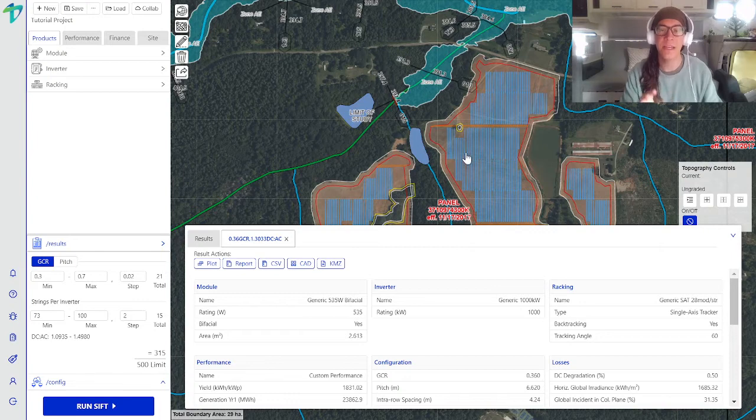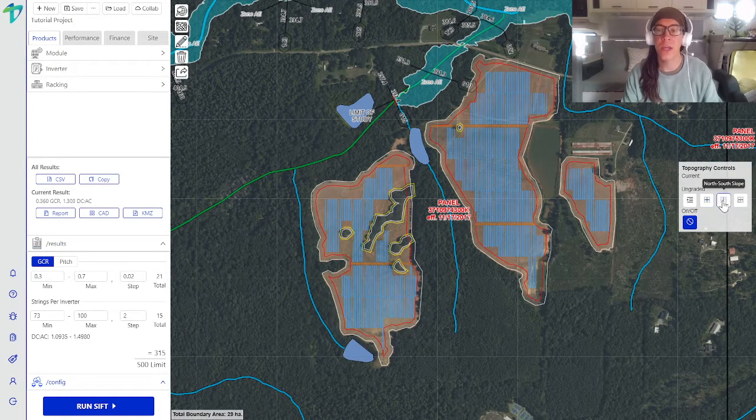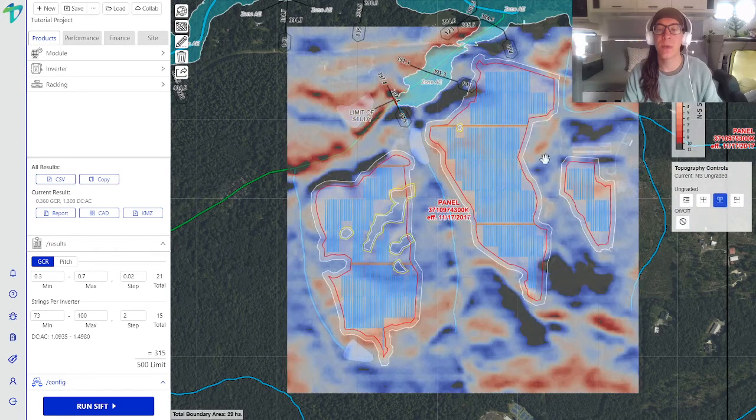A new tab is updated. Notice that the layout is automatically plotted on the map for us. And we can go ahead and open up this north-south slope analysis layer that was created based on the USGS topo data we imported earlier. And notice that the layout has removed racks that are outside of a 10% grade limit that is denoted by these gray areas on the map. So just another cool function within SIFT to make sure that the layout we're getting is considering the topography on the site.